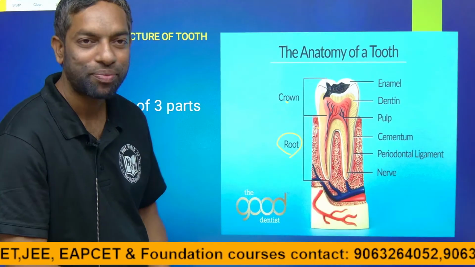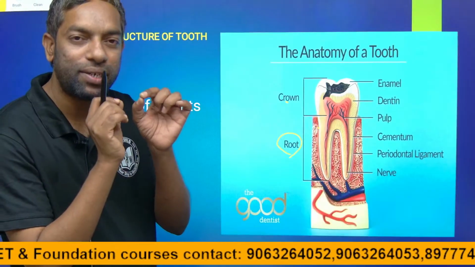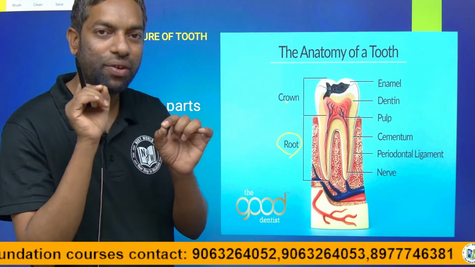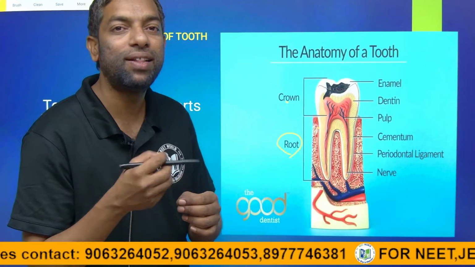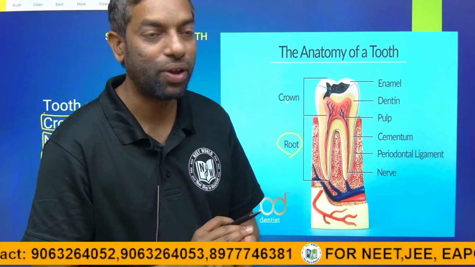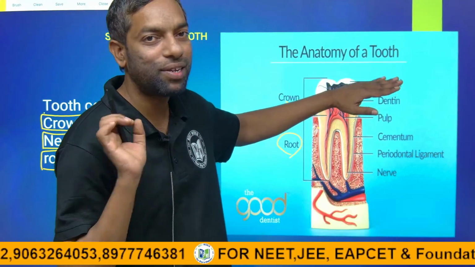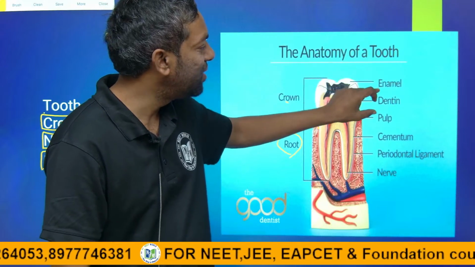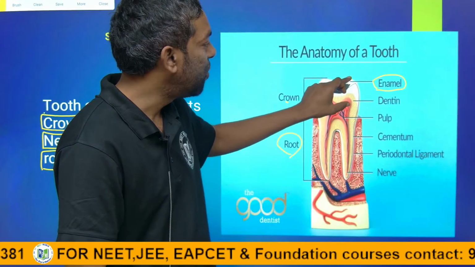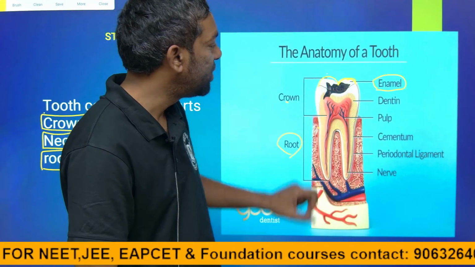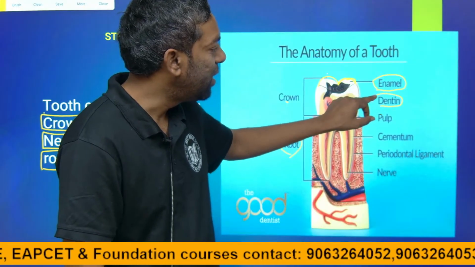Just think. Guys, the hardest part in your body is enamel. Enamel is even harder than your bone. Enamel is the hardest substance in your body. This is also a question. It is on top of the tooth and covers the dentin.